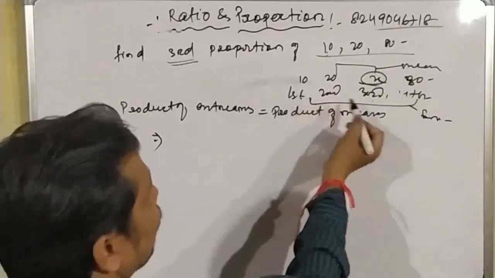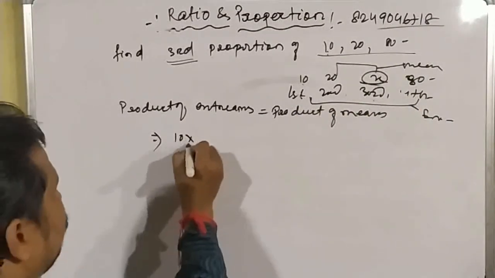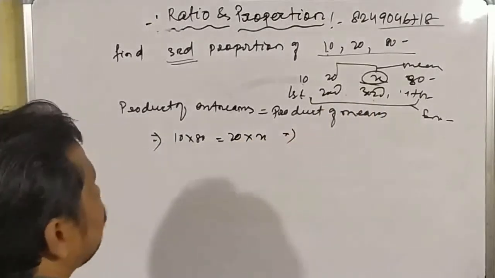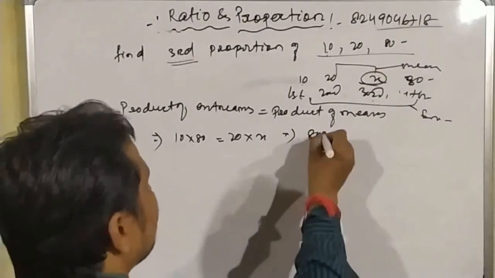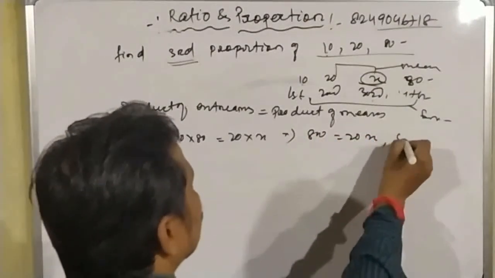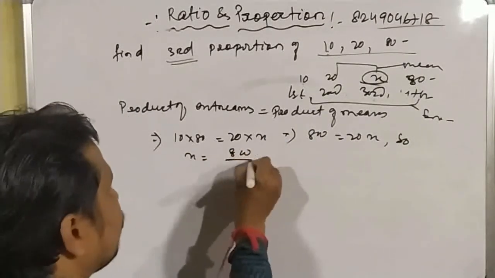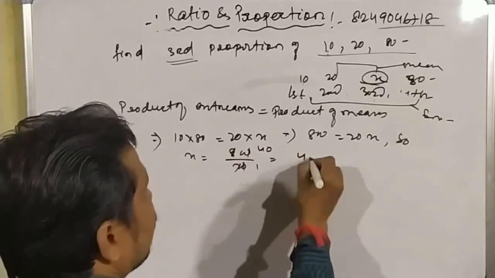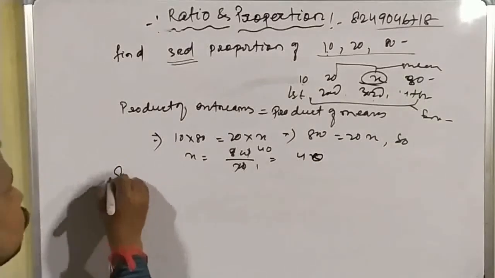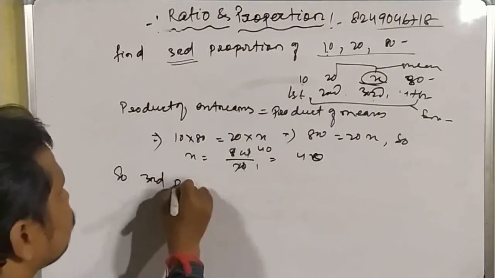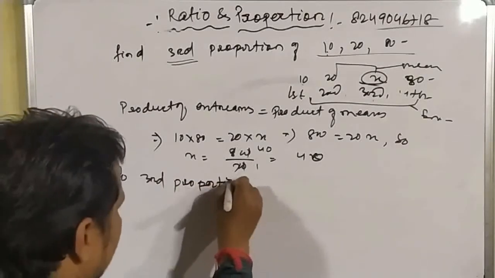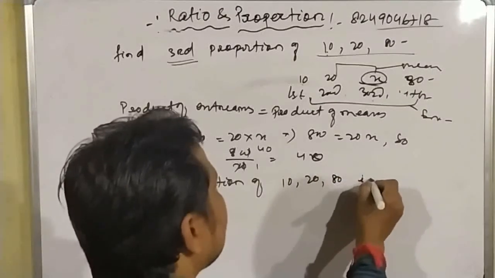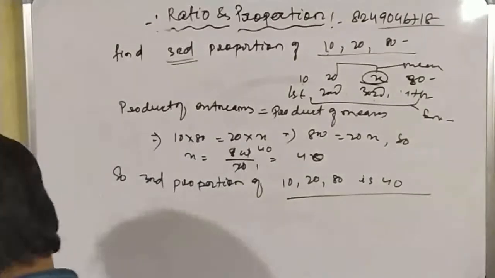So product of extremes is 10 and 80. So 10 into 80 must be equal to product of means. Means was 20 into x. Implies that we can write 10 into 80, equal to 800, is equal to 20x. So x is equal to 800 divided by 20, which is 40. So x is equal to 40. So we can write that third proportion of 10, 20, 80 is 40. Okay, students?